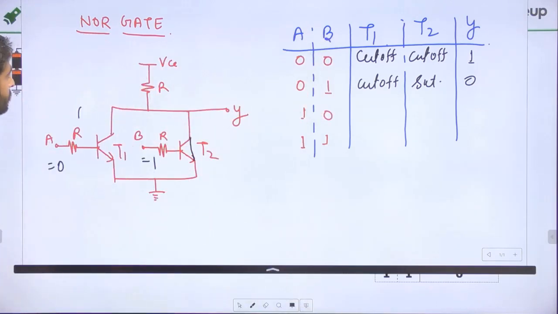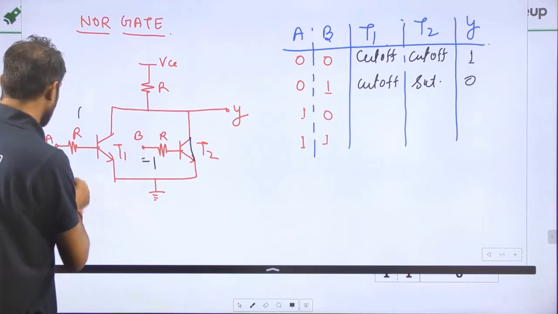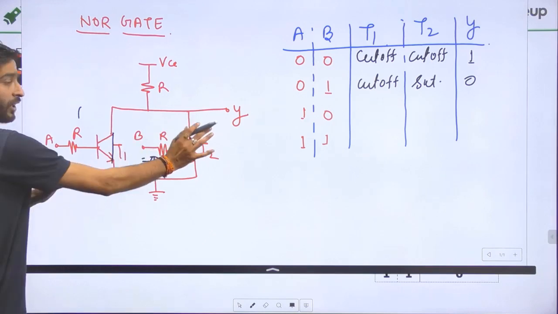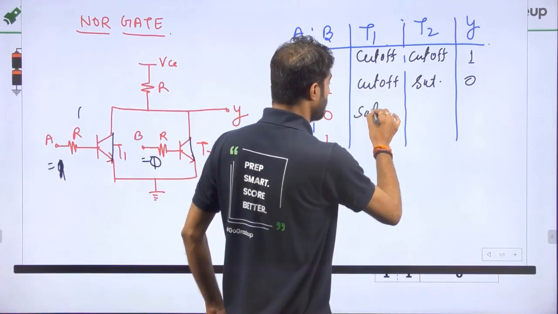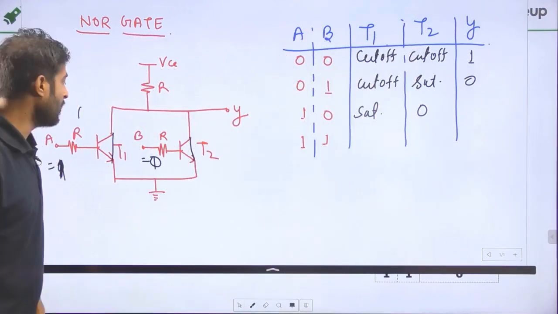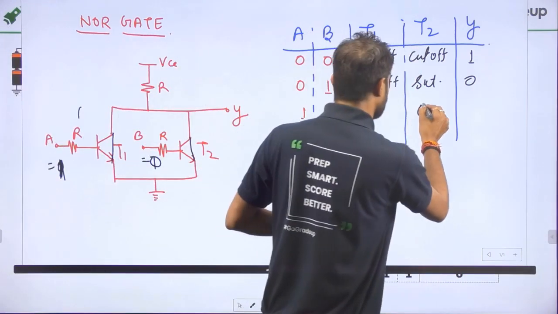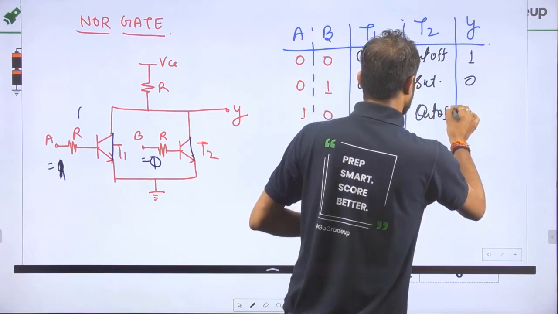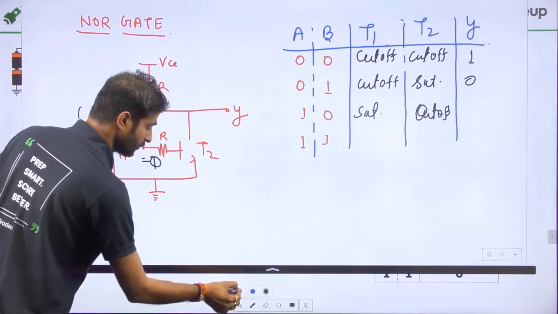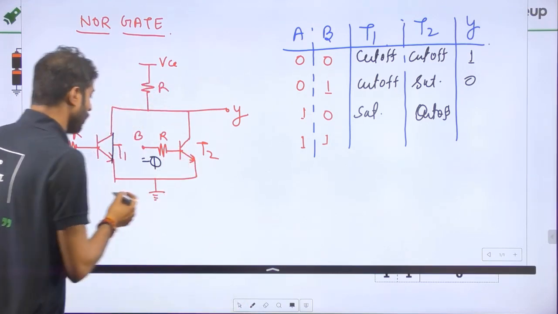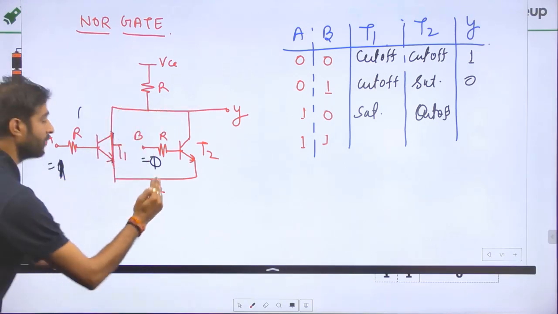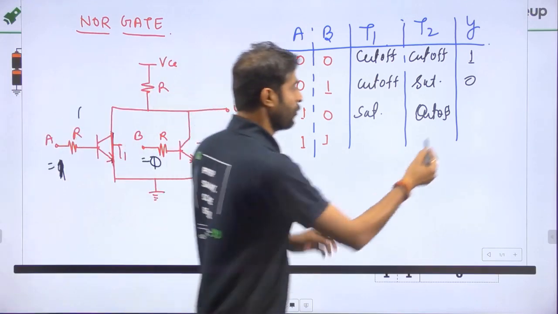Right? Now my dear friend, for 1 0, if we provide 1 and 0, then of course one is an open circuit and one is a short circuit. So for 1, it is in saturation, and for 0, that is in cutoff. So again this part is in the short circuit, so again the output will be 0.